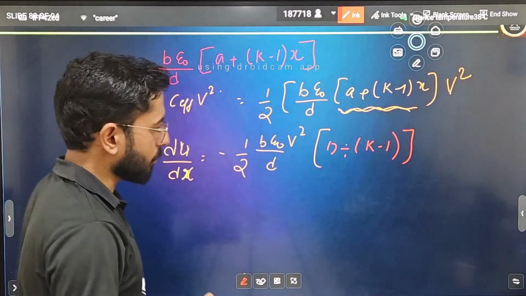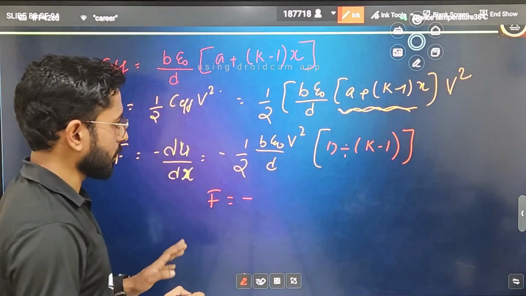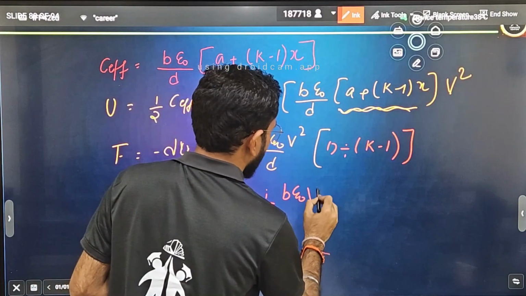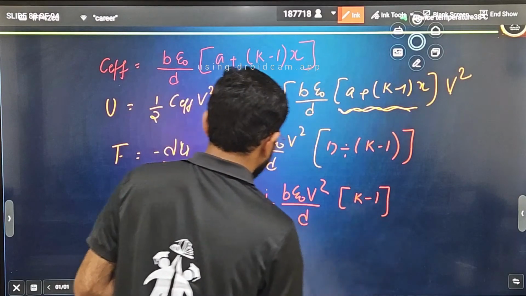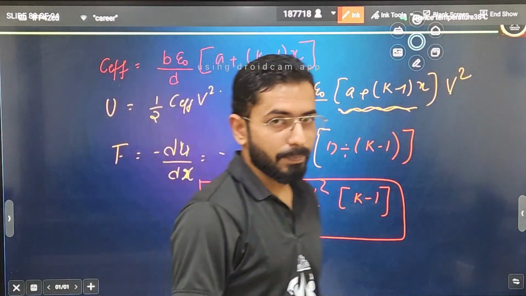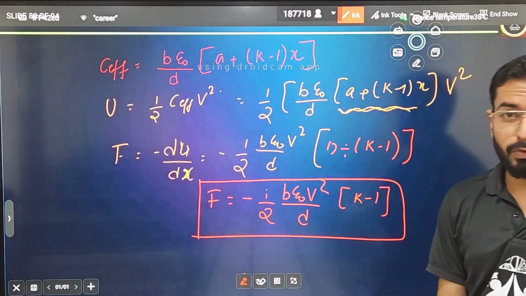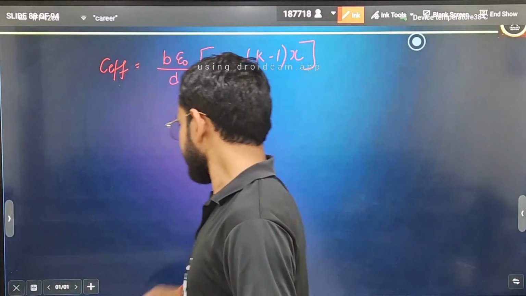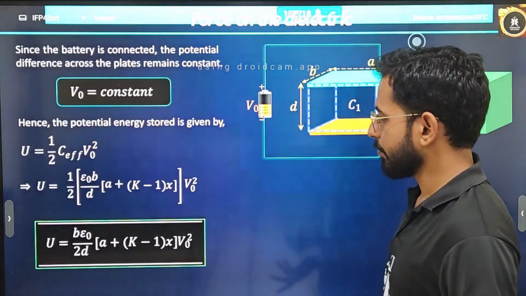So what I can say about the force, students, finally our force is coming, because it was a long process. After that we have got force. Force is equal to B epsilon naught V square by D into K minus 1. This is the formula that you will be getting. Now I will suggest that you remember this formula, because once in the JEE exam this formula was directly applied in the question. 4 options were given, and the right formula was asked. So I will suggest that you remember this result.